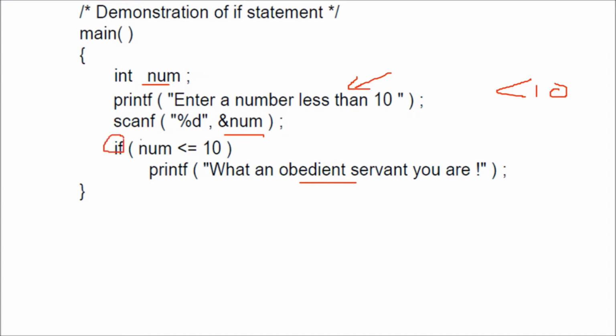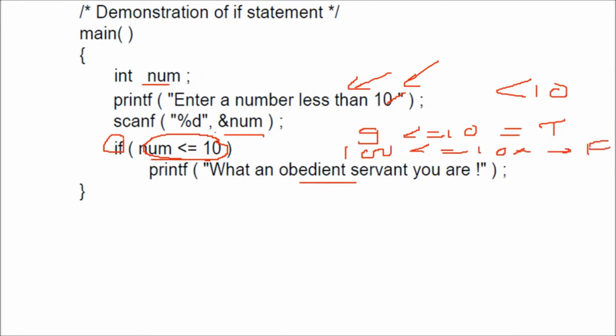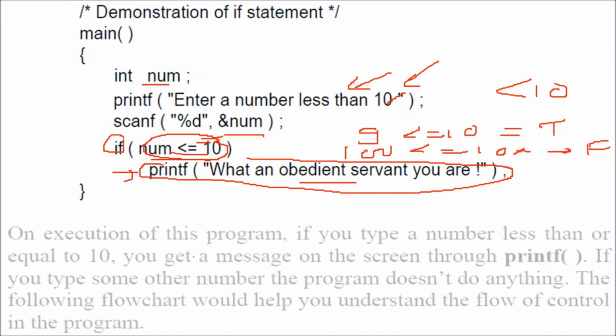The if checks this condition, which is going to give you either true or false. If you enter 9, 9 is less than or equal to 10, so it will be true. If somebody enters 100, 100 is not less than or equal to 10, so it will give you false. Depending upon true, this line will be executed. If it is false, this line will not be executed and control will not go to this line. Otherwise, if this is true, control will go to this line. That is the decision control, right?